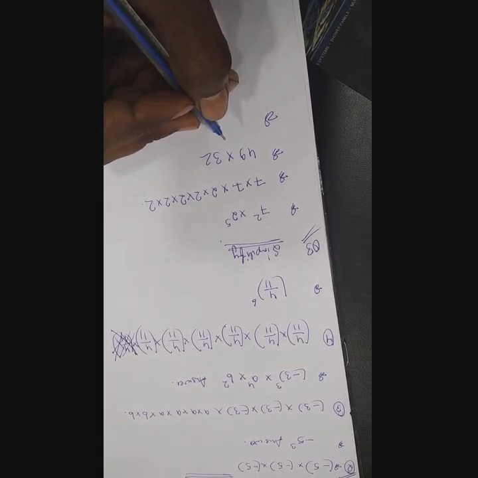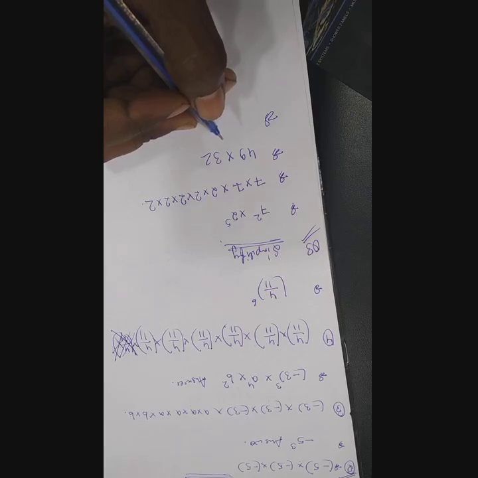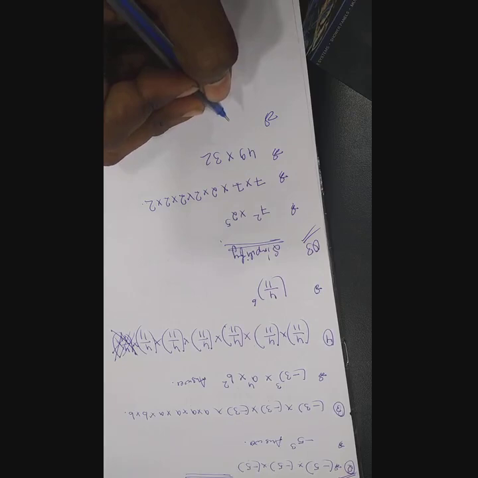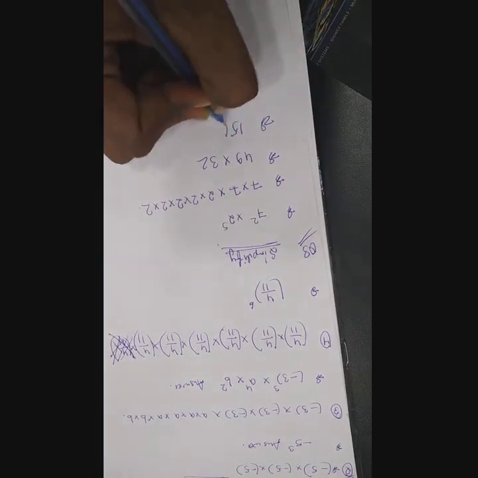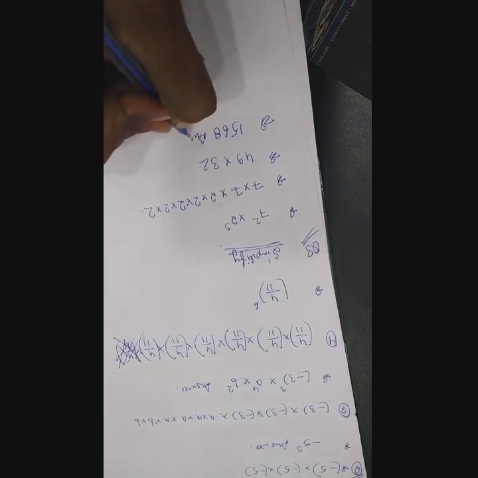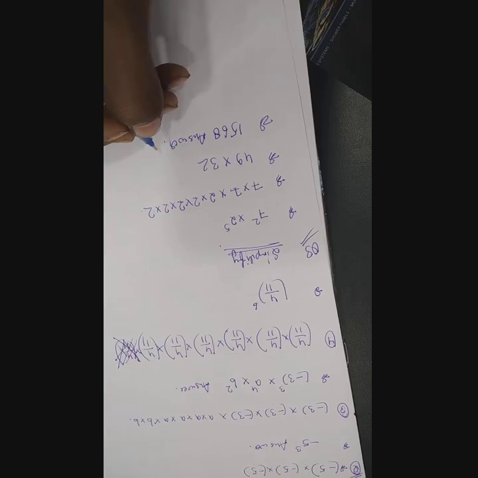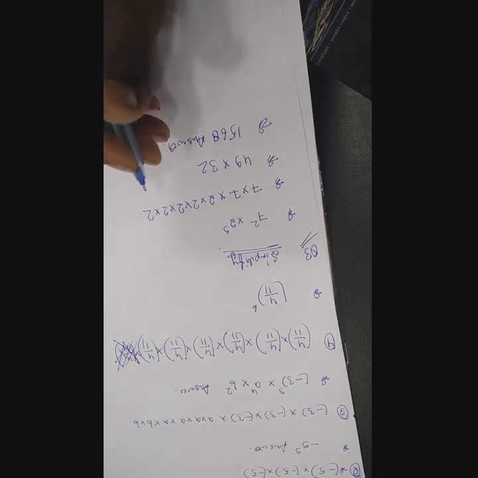That is, you will be getting your answer: 1568. This will be your answer. Okay, you have to just simplify, multiply, not more than this. You have nothing else to do. You have to just simplify it.